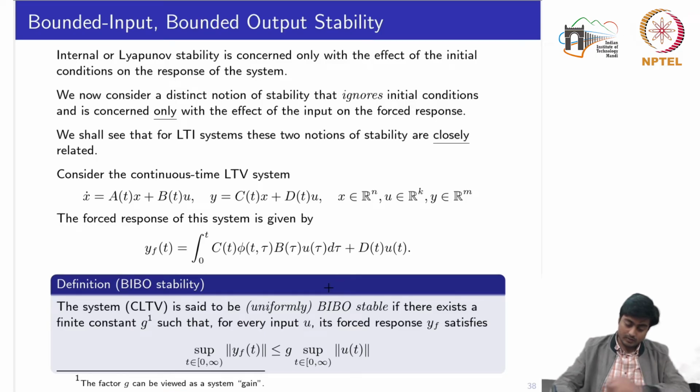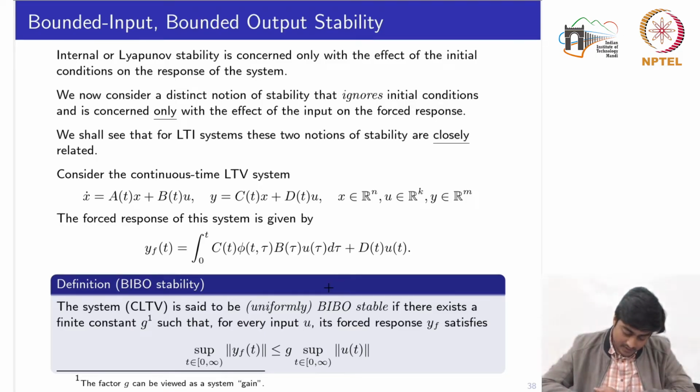So the definition of BIBO stability is given as follows: the continuous time linear time varying system is said to be uniformly bounded input bounded output stable if there exists a finite constant g. Here you can consider g as a system gain, such that for every input U, its forced response y_F satisfies this inequality.